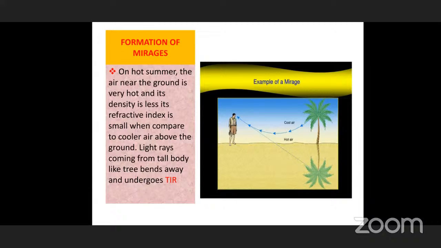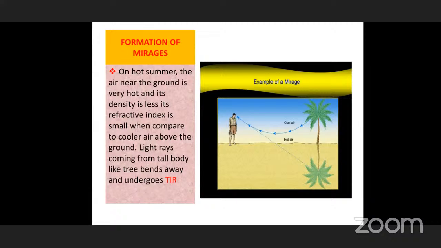What happens? The light rays do not enter into the next medium, which is hot air. You can see it is a curved path. The arrow mark shows that they again enter into the cold air, that is the denser region. Whenever light starts from a denser medium and is refracted towards the same denser medium, how can you see? While you are standing far away from this tree in the deserts, you can see the tree reflected from another one. At the bottom of the tree, you can see the tree image.